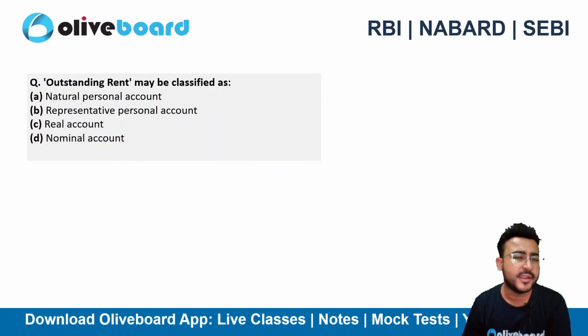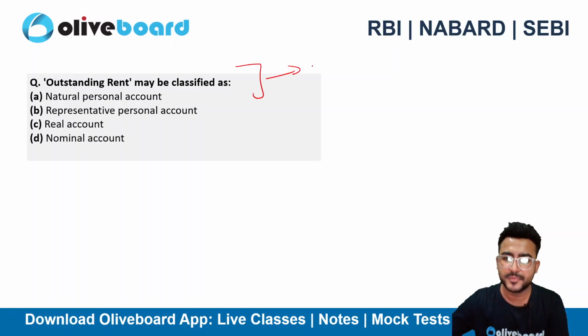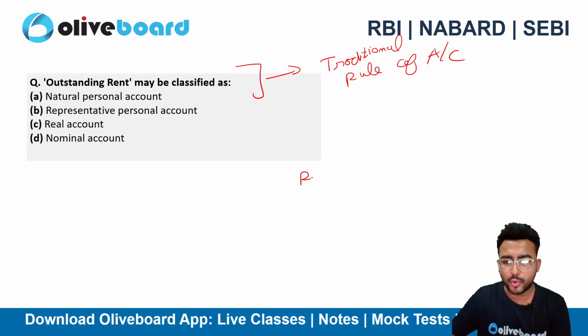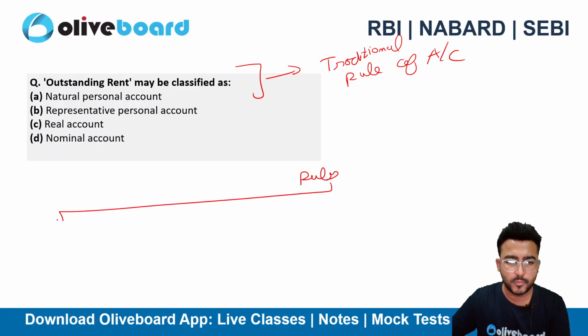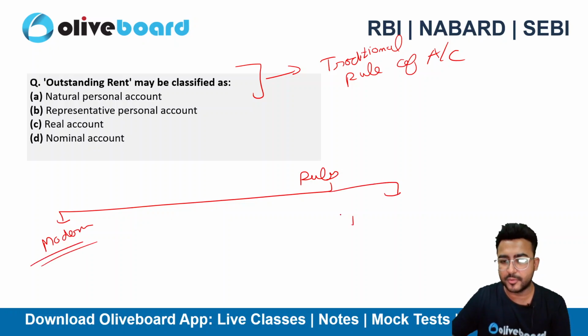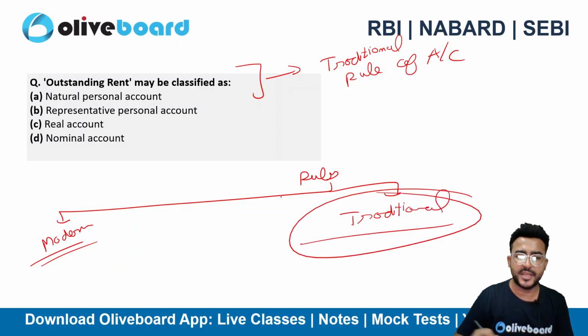Next is, outstanding rent may be classified as which of the following? So this particular question is from traditional rule of accounting. We are having rules in accounting, modern rule and traditional rule. So this question is from your traditional rule of accounting.